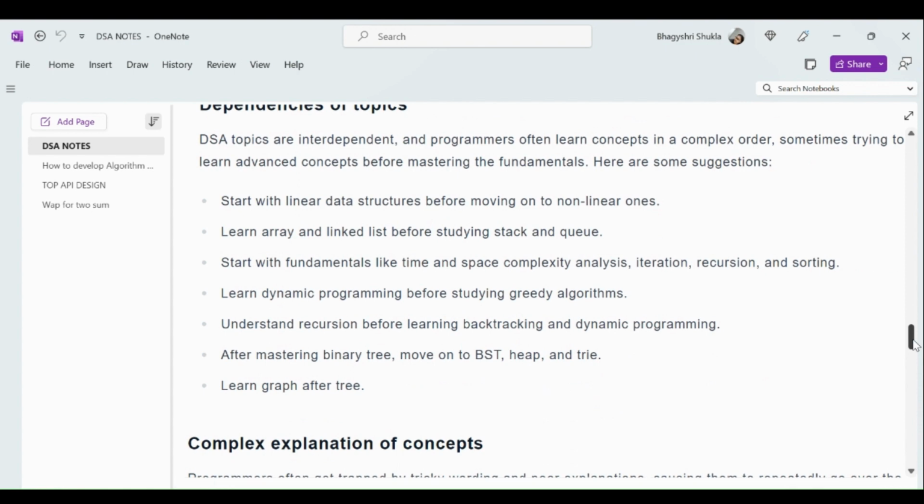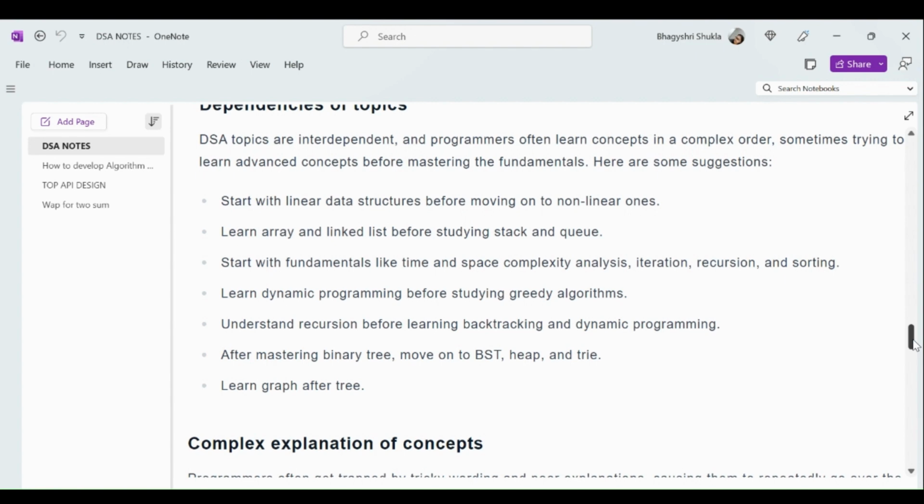Like you can see, we have to start with linear data structures before moving on to non-linear ones. Then learn arrays and linked lists before studying stacks and queues. Then start with fundamentals like time and space complexity analysis, iteration, recursion, and sorting. This is the combo which we have to connect and start learning.